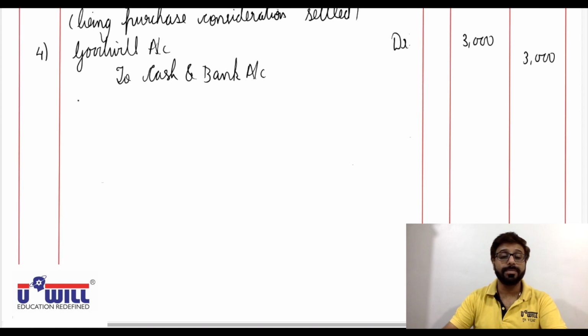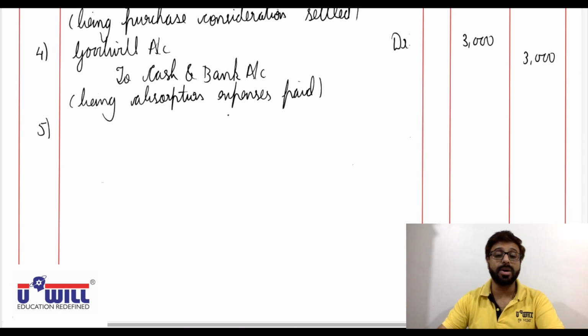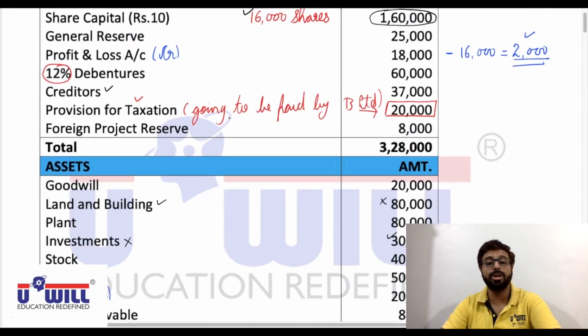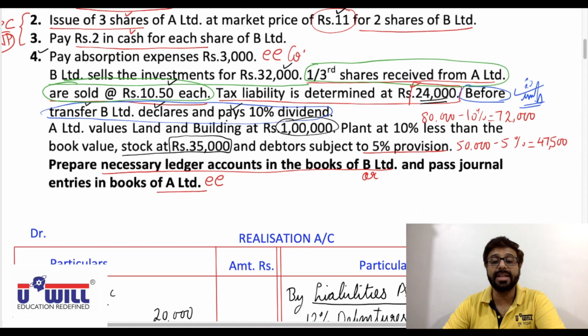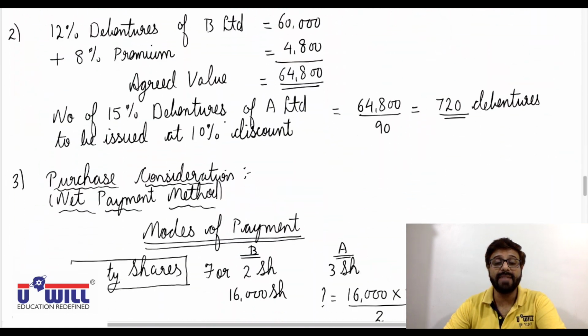Being absorption expenses paid. Then after absorption expenses, do we have any establishment expenses given in the question? No. No establishment expenses are given. So directly after that, the last entry, payment of liabilities, settlement of liabilities. So in that we have debentures.